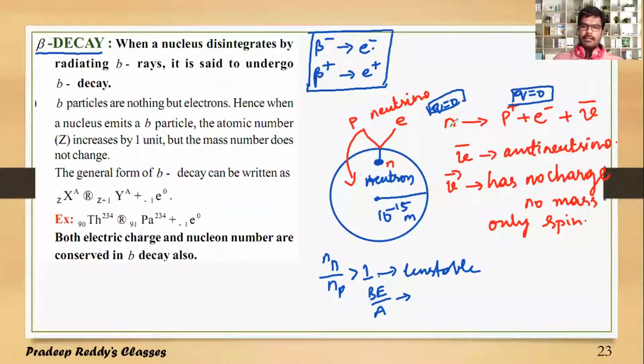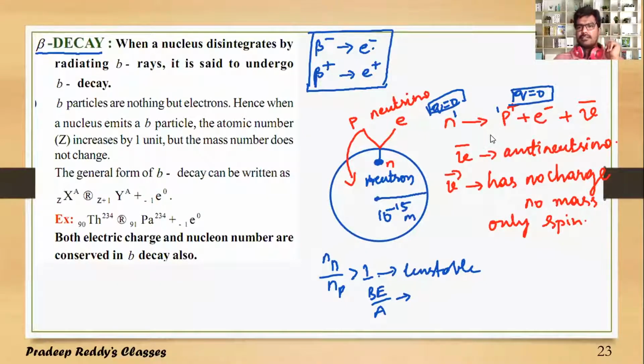Regarding mass number, the neutron has mass number 1, the proton has mass number 1, and the electron mass is not contributing. So the neutron is converted into a proton along with an electron. Proton mass and neutron mass are comparably near to each other, and the electron mass is very, very much less than that of the proton. Therefore, as the proton is added to the nucleus, the mass number of the nucleus does not undergo any change in the process of beta decay.